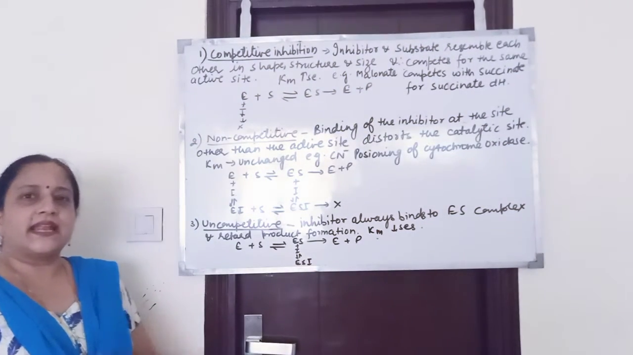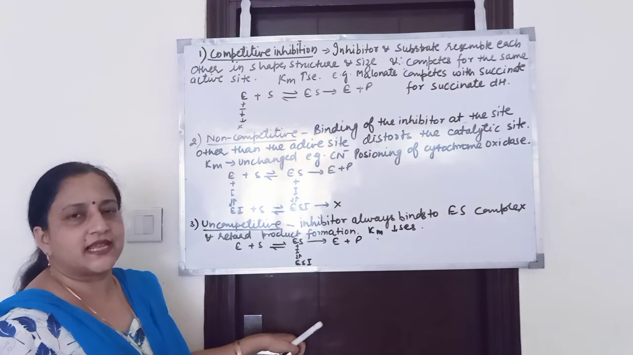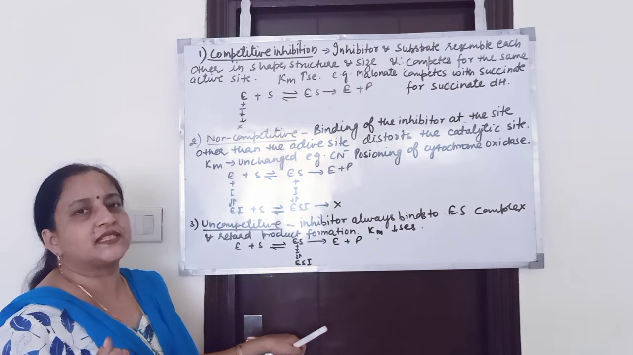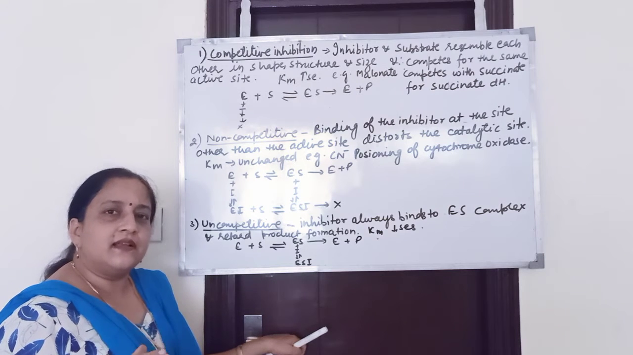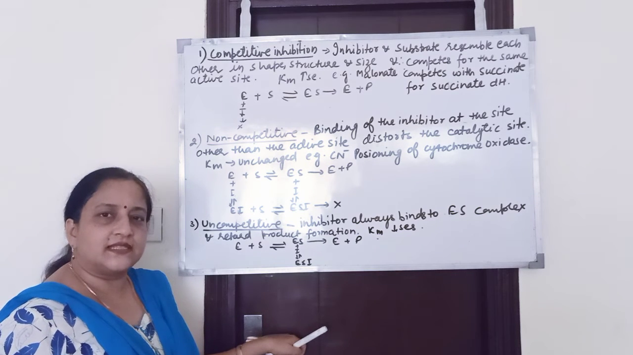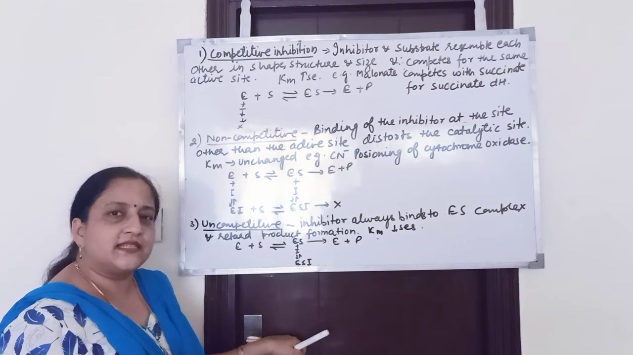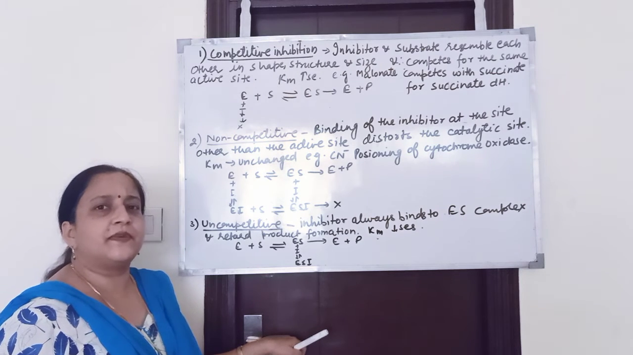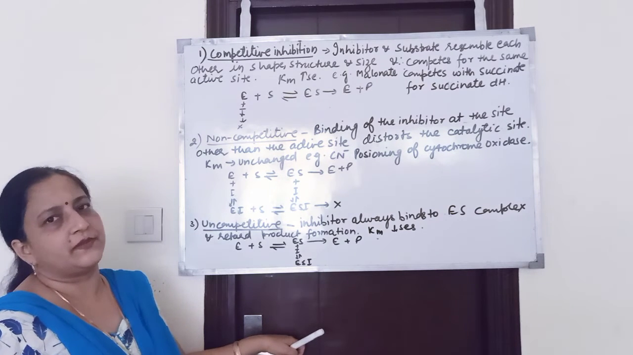But I have told you that the inhibitor and the substrate both resemble each other in shape, structure and size. Therefore, both of them compete for binding to the same active site. The molecule whose concentration is high will win. So if the concentration of inhibitor is high, it will bind to the enzyme active site, and if the substrate concentration is high, then it will bind to the enzyme active site. So there is a competition between the substrate and inhibitor for the same active site. Therefore, it is known as competitive inhibition.